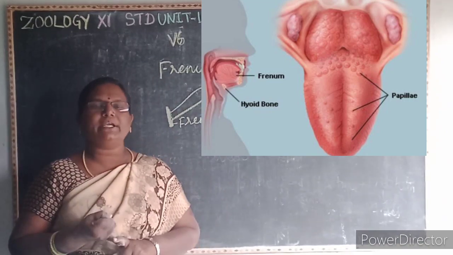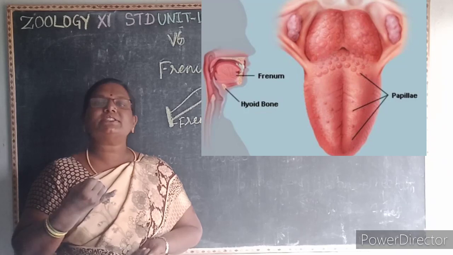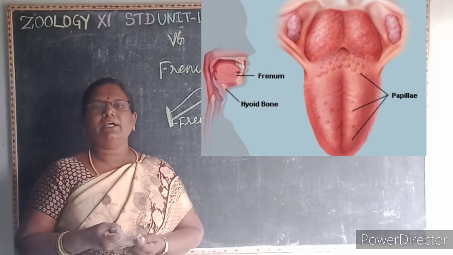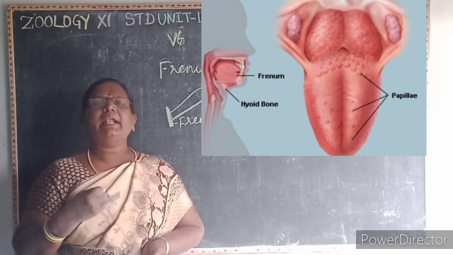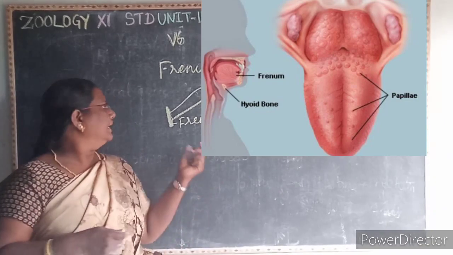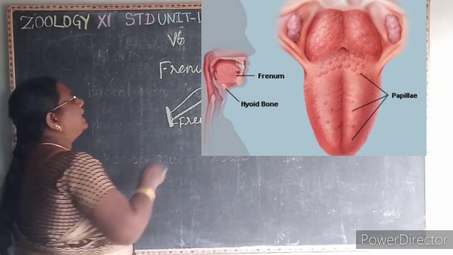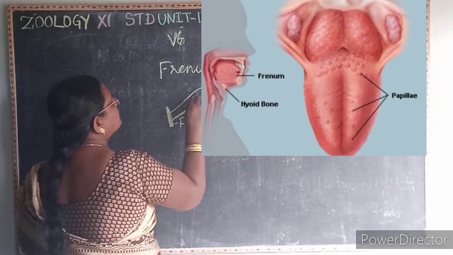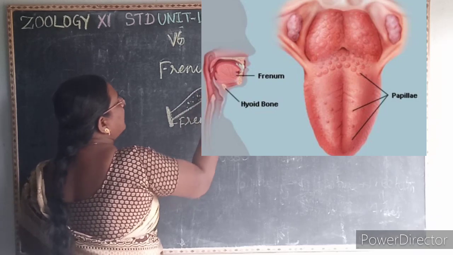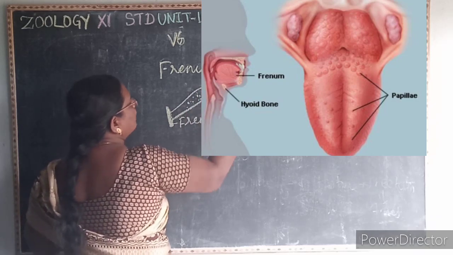It helps to speak. It helps to mix the food well with the saliva. Then it helps to swallow the food. Here on the surface of the tongue, you can see the papillary buds or the taste buds. It helps to recognize the taste of the food.